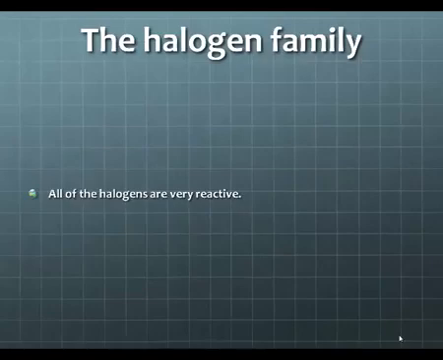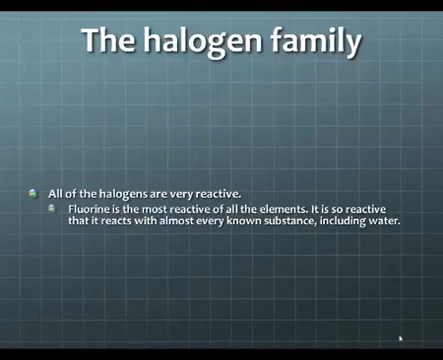All of the halogens are very reactive. The reason that this group is very reactive is because they are 1 electron short in their outer shell of having a full electron shell. So they want to steal an electron from any element that they can. This causes them to be very highly reactive.